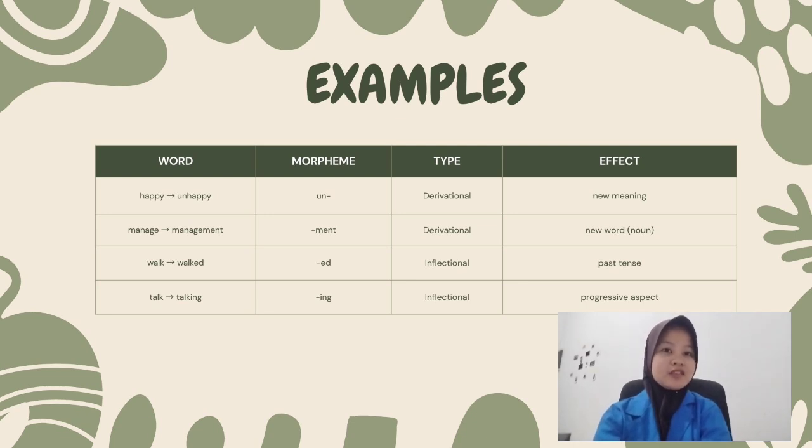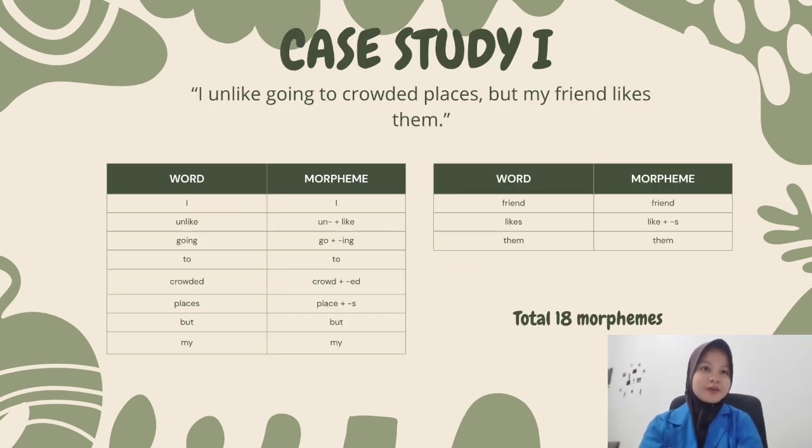Manage becomes management, using -ment, also derivational, since it turned a verb into a noun. Meanwhile, walked and talking use -ed and -ing, which are inflectional morphemes, because they change tense or aspect, not meaning. Now, let's move to Part 2, which is Case Study 1. The sentence is, "I unlike going to crowded places, but my friend liked them."